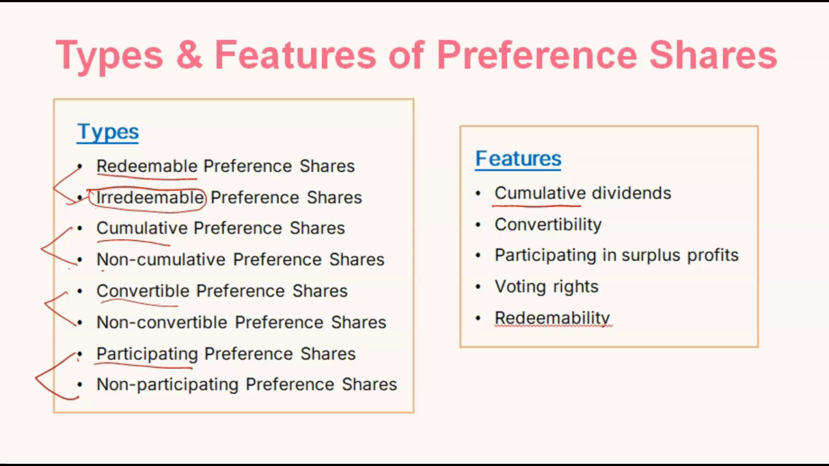Convertibility means they have the option to convert themselves into equity shares. Participating in surplus profits, which we have seen just now: participating preference shares can participate in extra, surplus profits. Voting rights: they don't have voting rights, except when the company is unable to pay them dividend for more than 2 years. If the company is in loss and is not able to pay them dividend for more than 2 years, then only will the company allow preference shareholders to participate in its voting system, otherwise not.